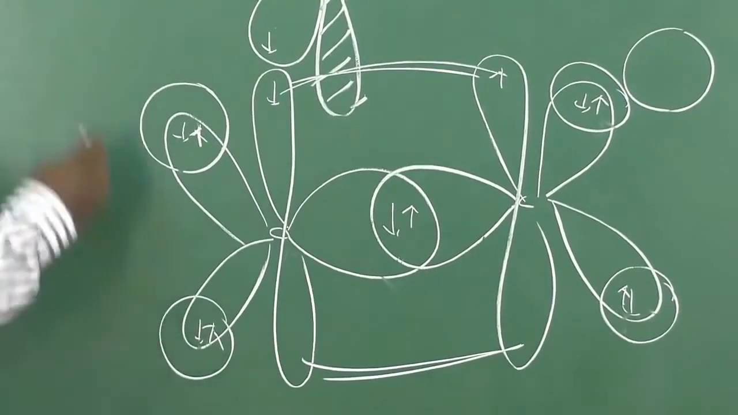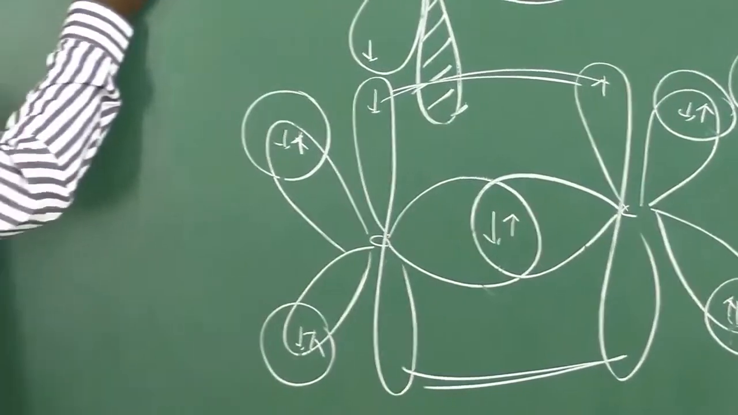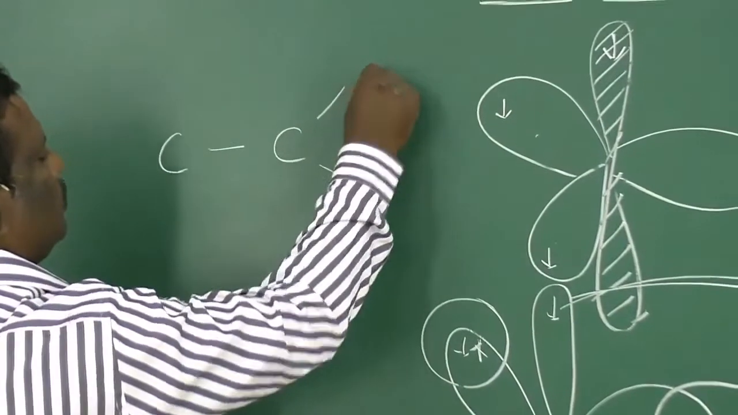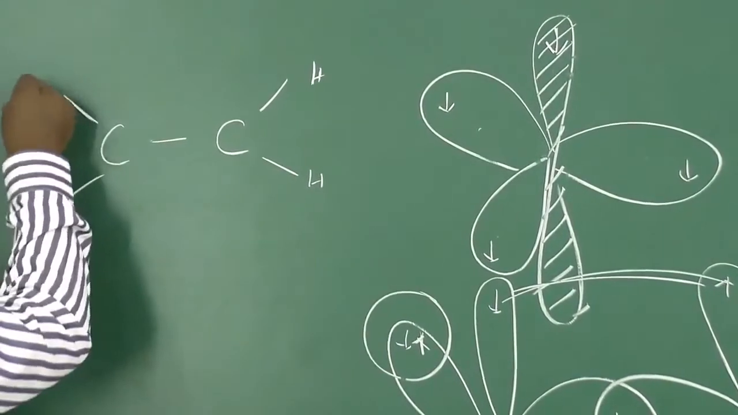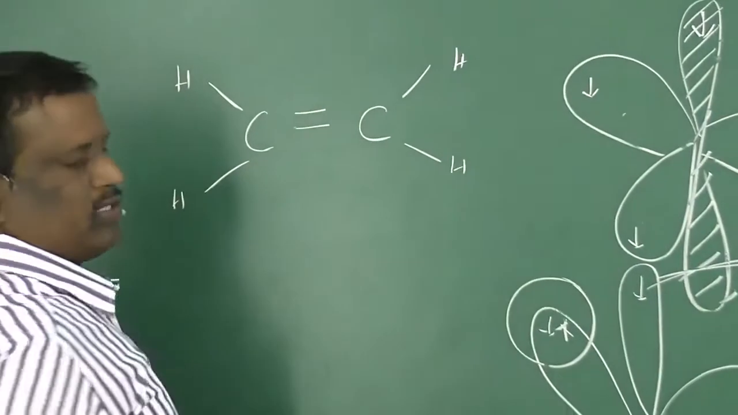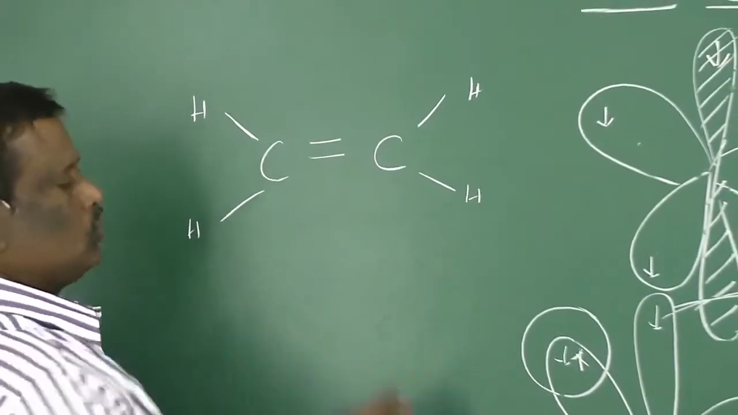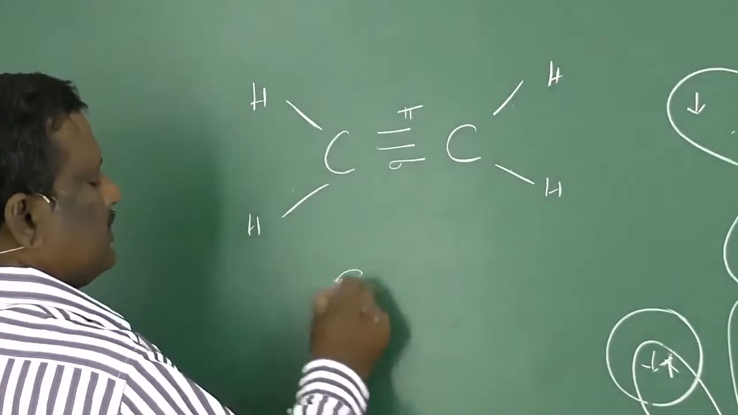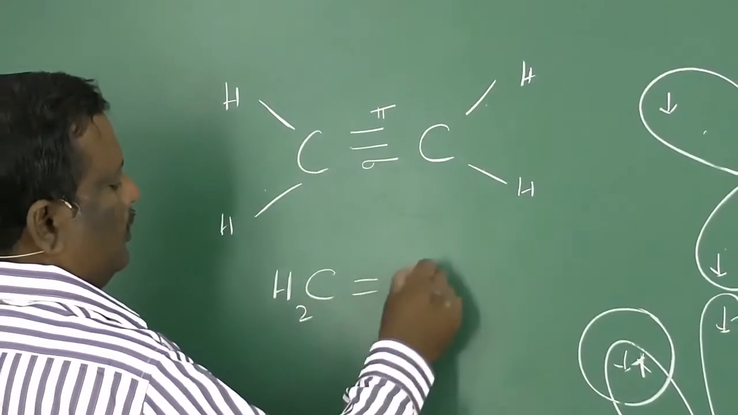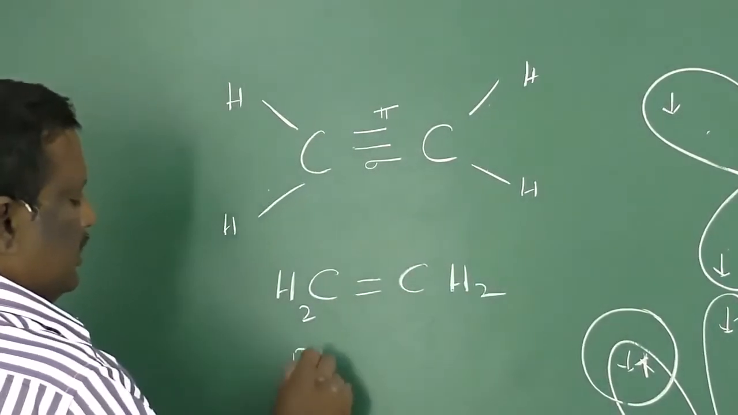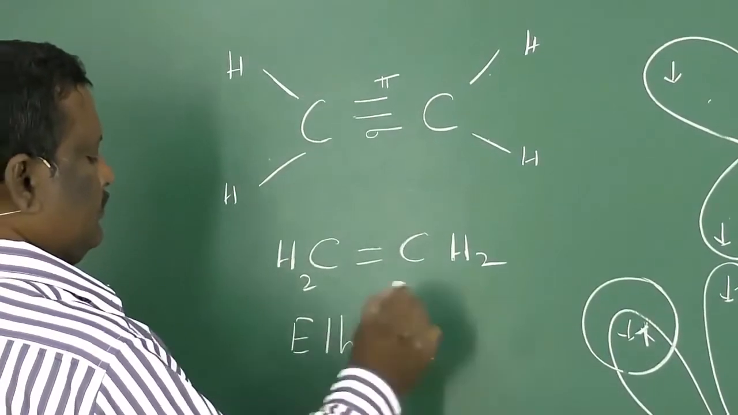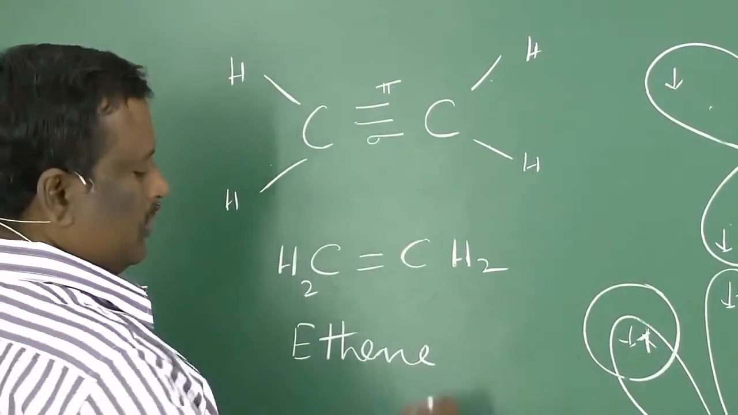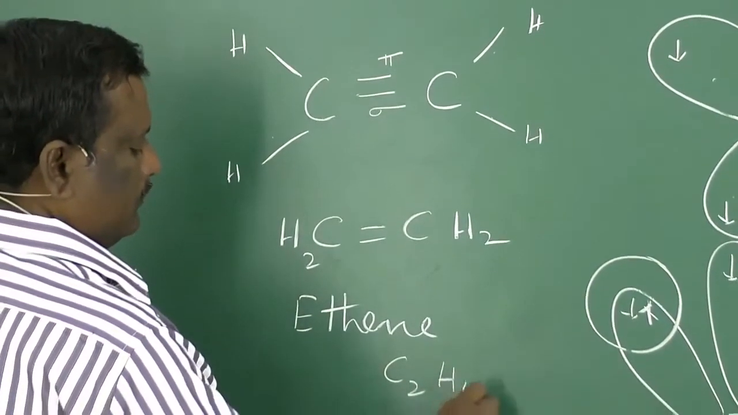That means in the C2H4 molecule, in between carbon and carbon we have a sigma bond, and each carbon forms two bonds with two hydrogens. And a pi bond is also present between the two carbon atoms. So this is one sigma bond and this is a pi bond, and these four are sigma bonds. This is the structure of CH2=CH2. This is said to be ethene, or generally called ethylene. Molecular formula is C2H4.